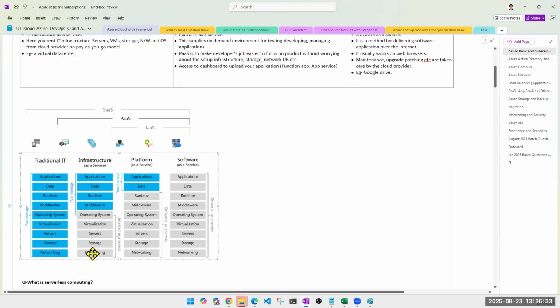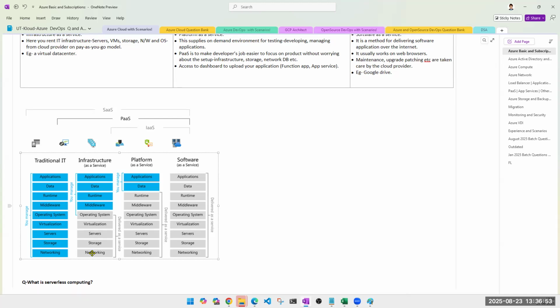See, when I say this will be delivered to you as a service, that doesn't mean, guys, that it will come as a package and you simply write it in layman's terms and they will give it to you. No. Networking, you'll have to plan. You will have to tell Azure that out of your huge network, this is what I'm looking for. If I have two networks, this is how I need connectivity.